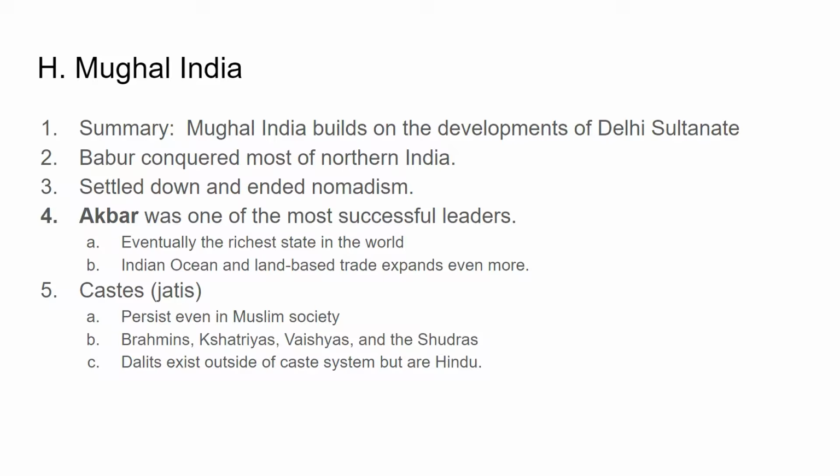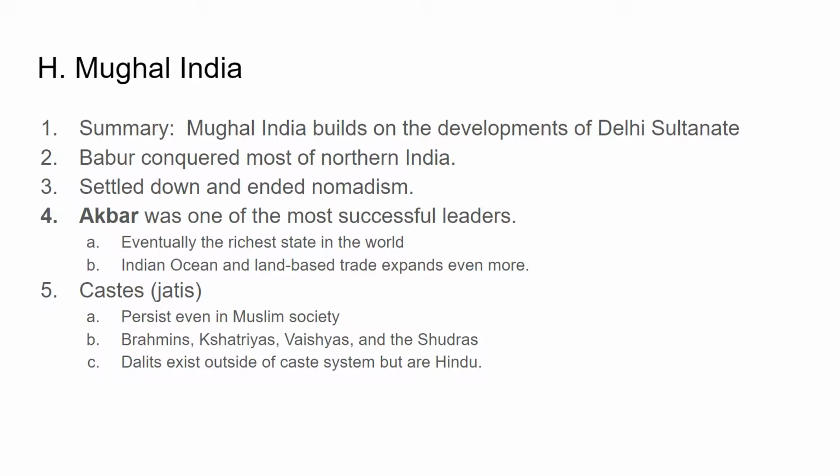Akbar was one of its most successful leaders. Eventually, Mughal India becomes the richest state in the world. And you should consider Googling a picture of the Taj Mahal, which is constructed during the Mughal Dynasty. It's very, very beautiful. They also use the Indian Ocean and land-based trade to expand their empire and become richer.